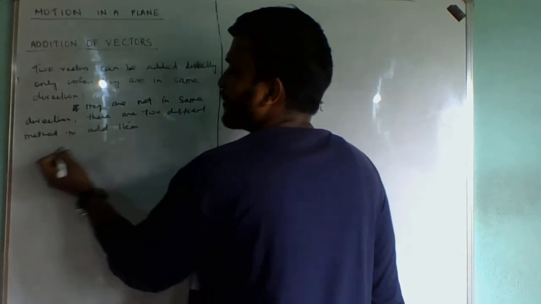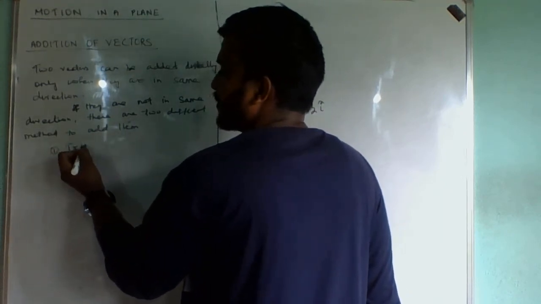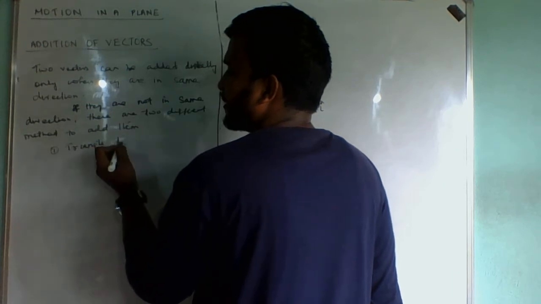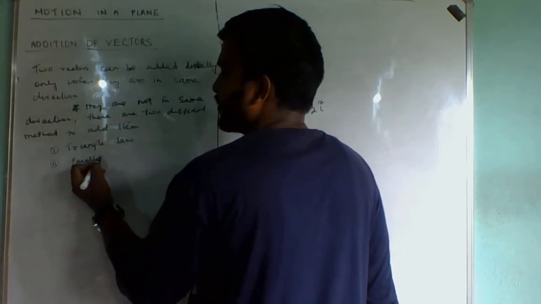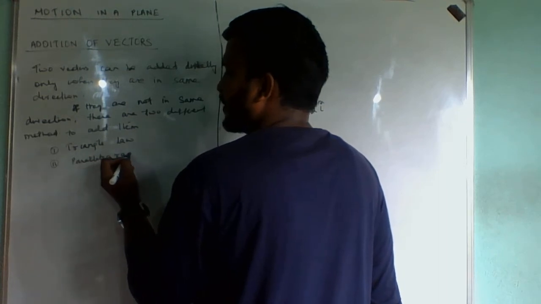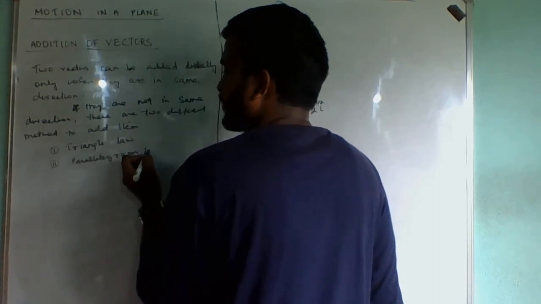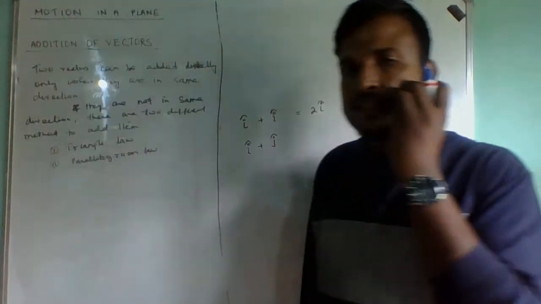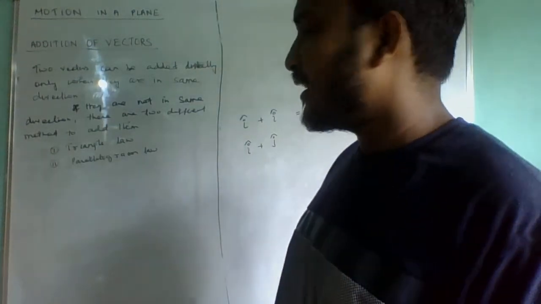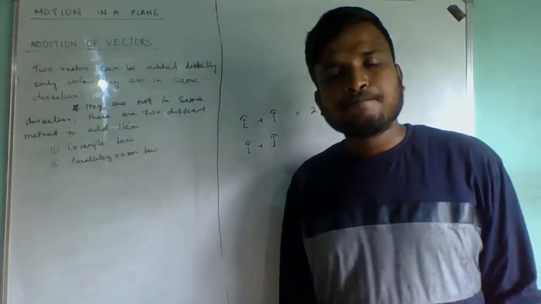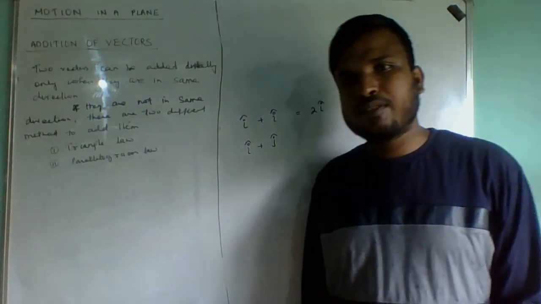Number one is called the triangle law, and the second one is called the parallelogram law. Triangle law of vector addition, and parallelogram law of vector addition. Now we'll see both of them one by one.